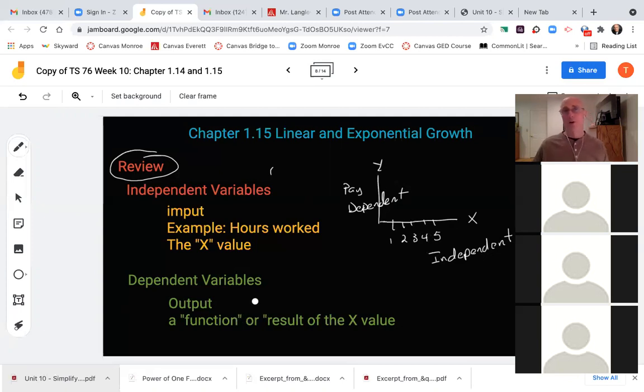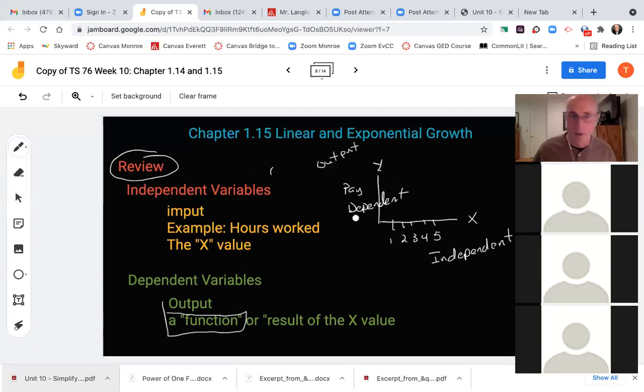Sometimes now they're going to start calling them, however, this word right here, you probably do want to write down here. They'll call this output. This is the output here. Whatever happens, how much pay you get is an output of how many hours of work you put in. Or if this was hours of sunlight on plants, and you notice the more sunlight the plants got, so hours of sunlight a day is the independent variable. What is it affecting? It affects how much growth the plants might get. How many hours you studied will affect your grades.